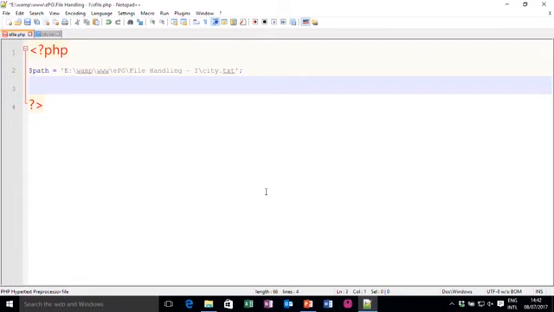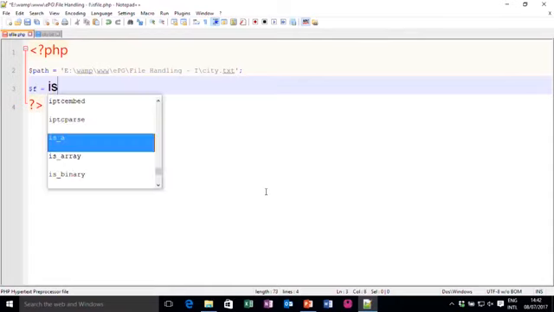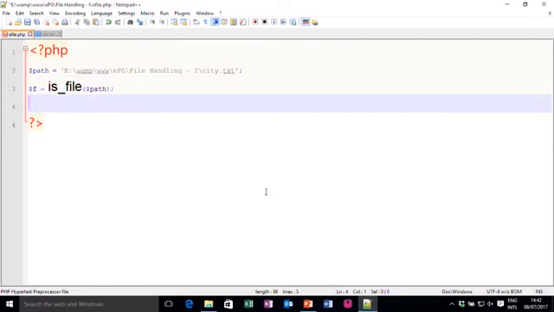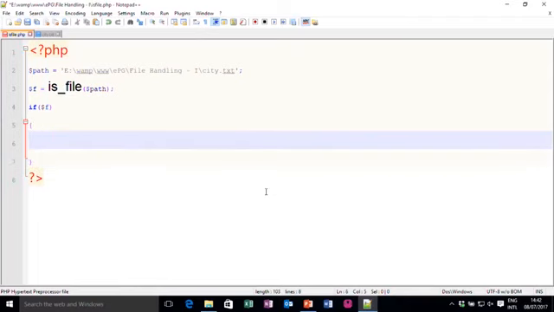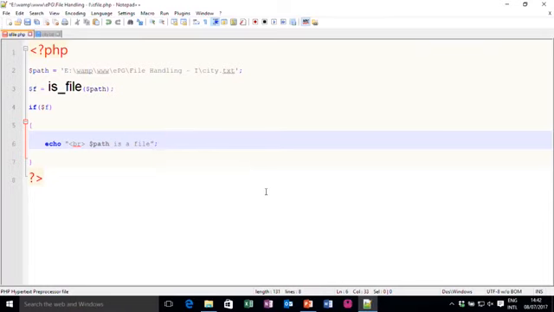Now, I have to check whether it is a file or not. So, I can write $f is equal to the function is_file, and it takes one parameter, string name of file, and I write $path. If it is a file, then we can check if $f, means $f is true, I can print echo br, $path is a file, right. Let us save this file and run it.